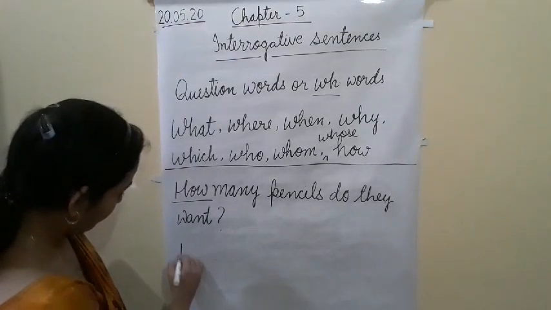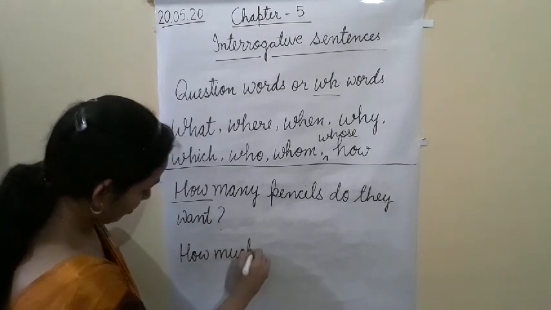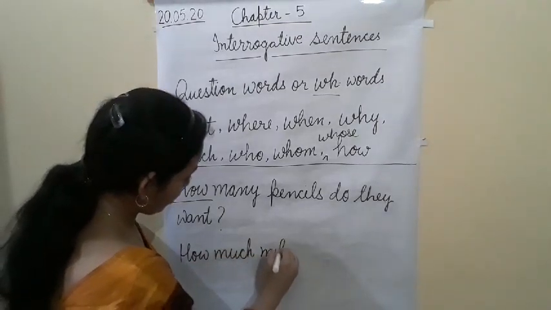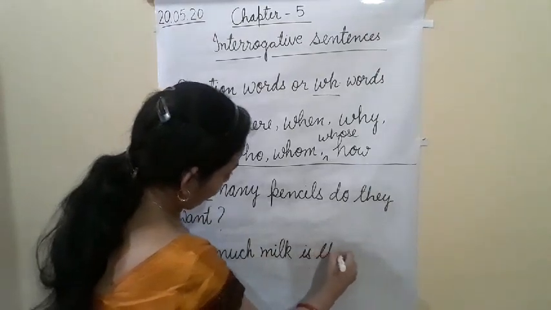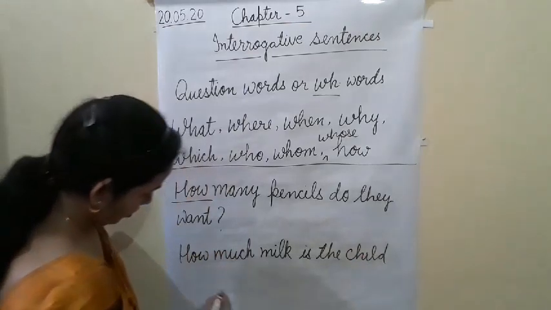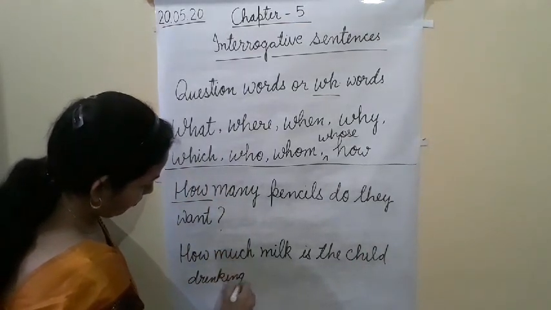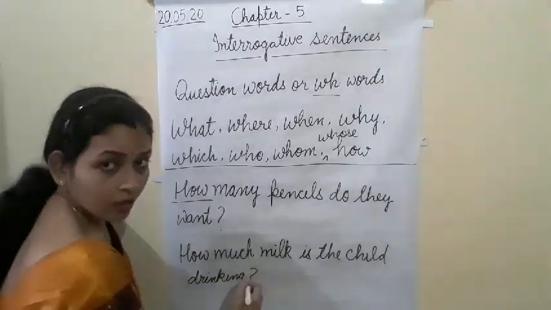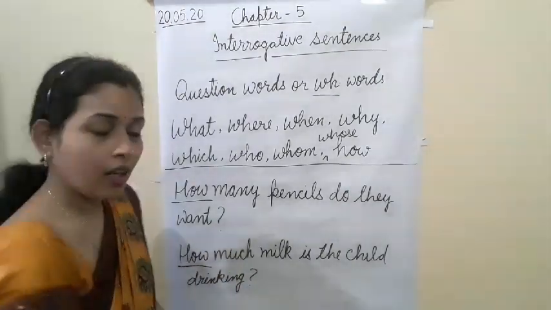How much milk is the child drinking? Okay, so two examples I have written here with how.